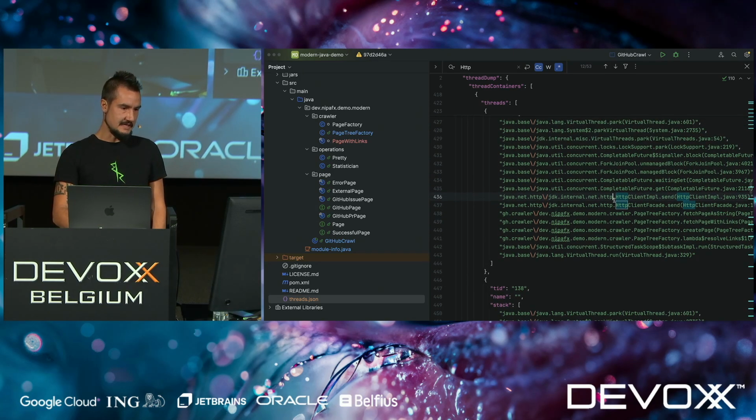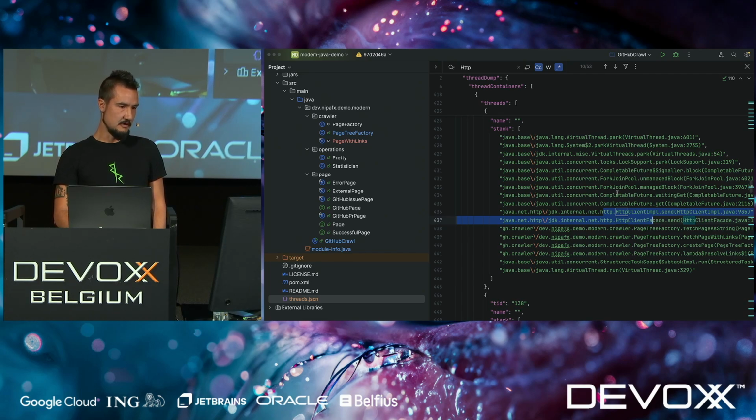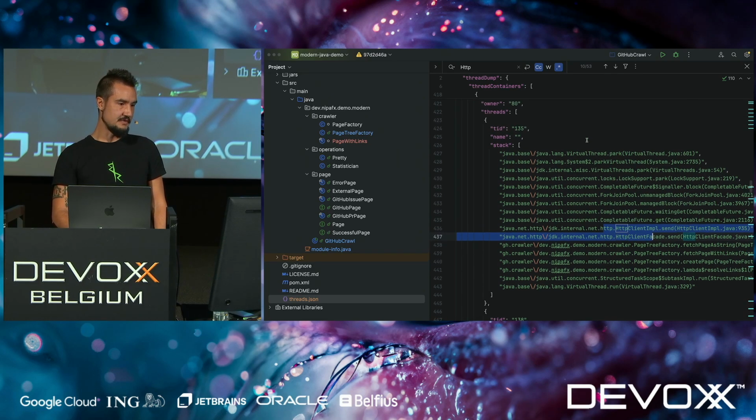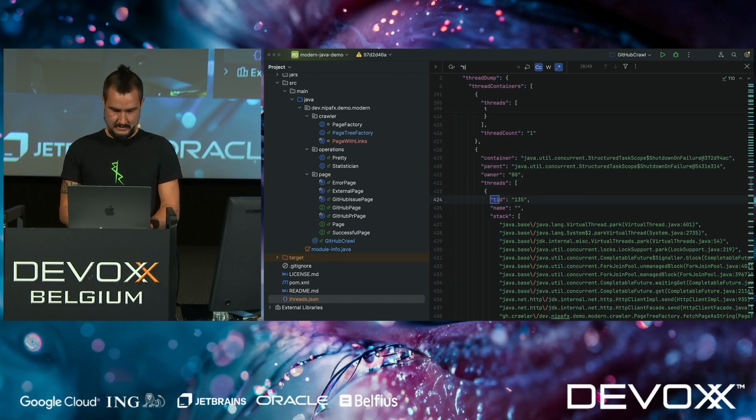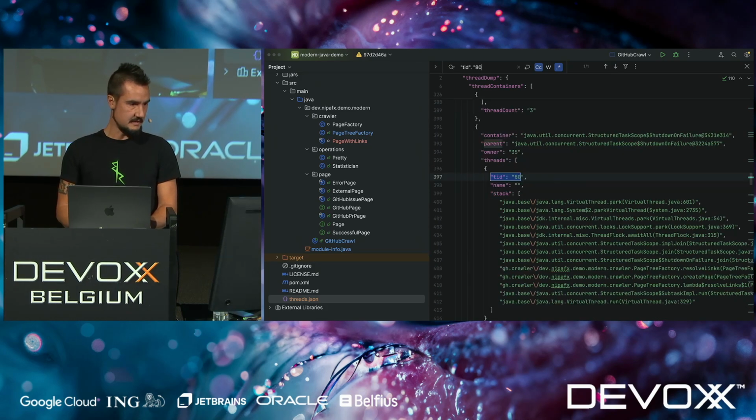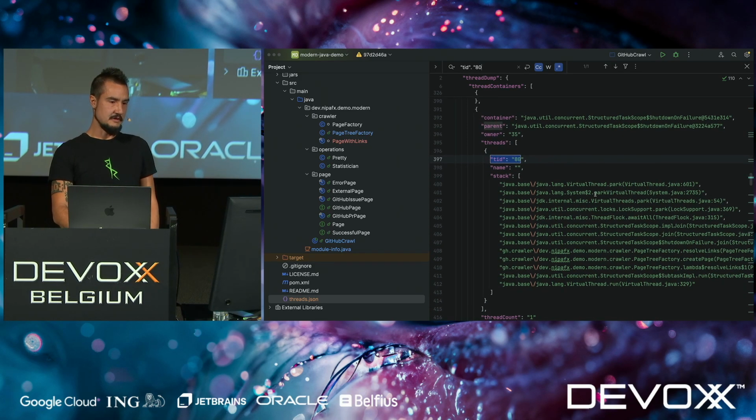So this is a thread that is currently waiting for GitHub to reply. And it went into all this stuff and it sits in virtual thread park, and that's pretty cool. Okay, so far so good. It has an owner. Now, let's go search for that owner. Thread ID 80. This is its owner, and look where it's sitting.